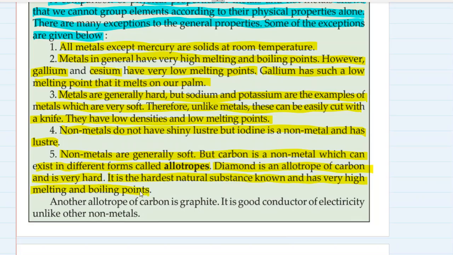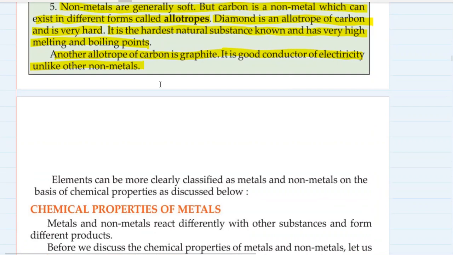Diamond tools are used for cutting metals also. Another allotrope of carbon is graphite. It is a good conductor of electricity, unlike other non-metals. So these are all exceptions.